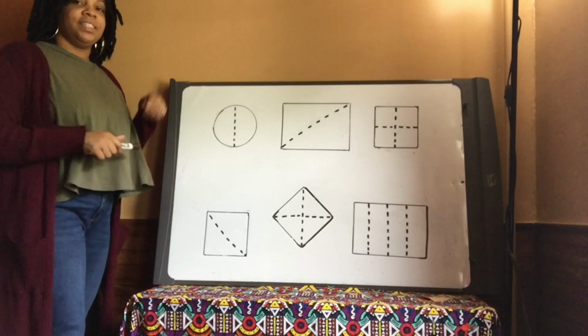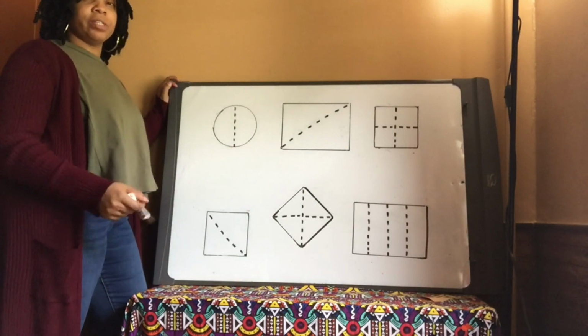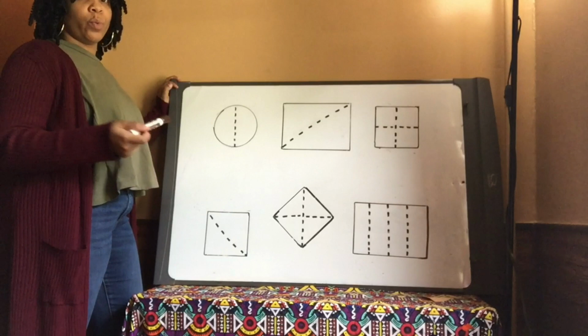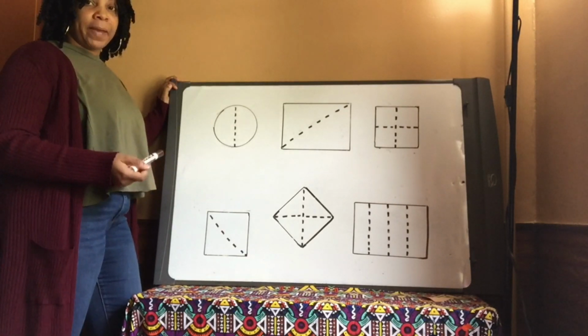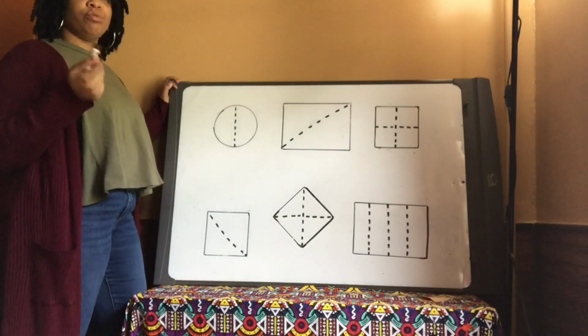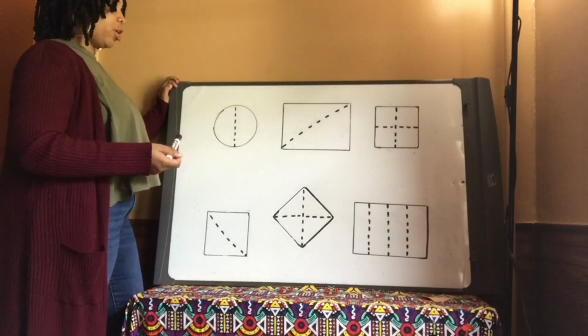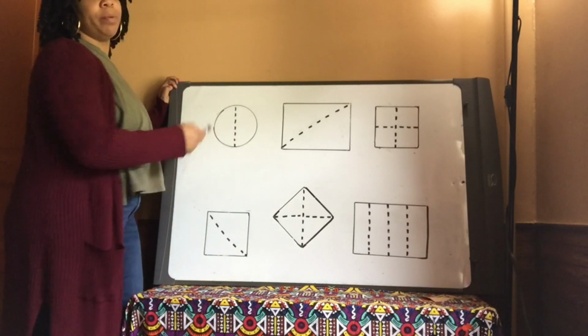All right, Congo Nation, let's begin shading in each of these shapes to represent 1/2 or 1/4. Now you want to remember, if a shape has 2 equal parts, then it has 2 halves, right? So if we are shading in 1/2, it's always the shape that has 2 equal parts.